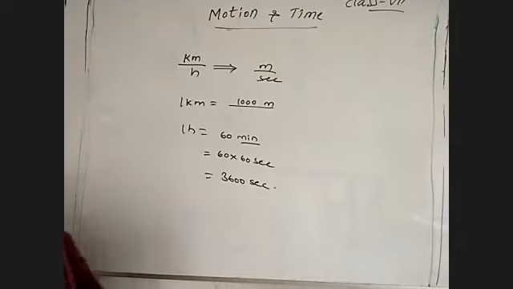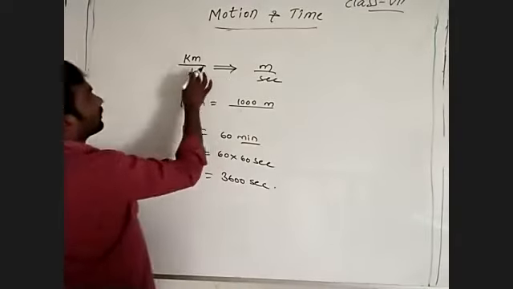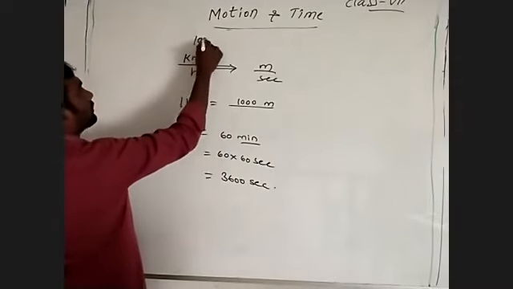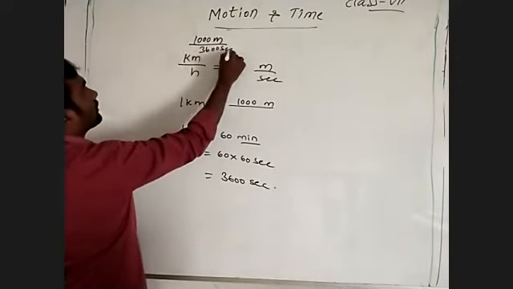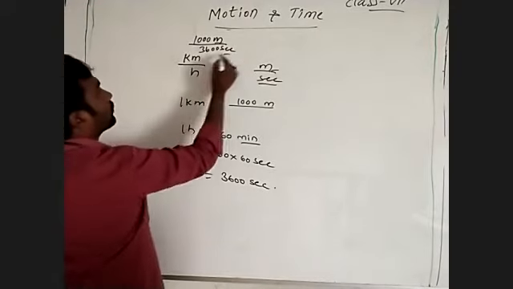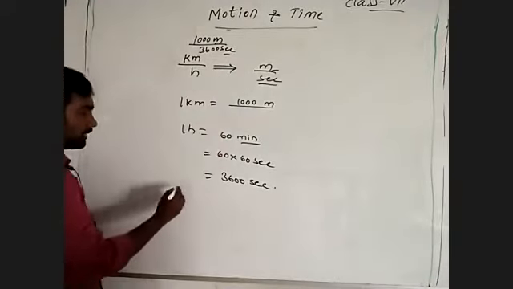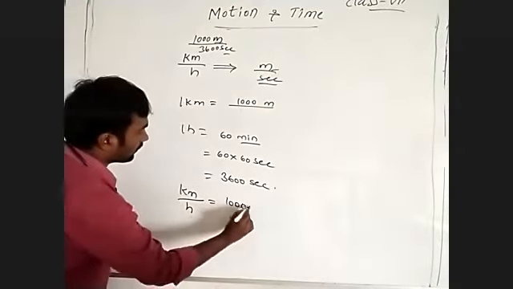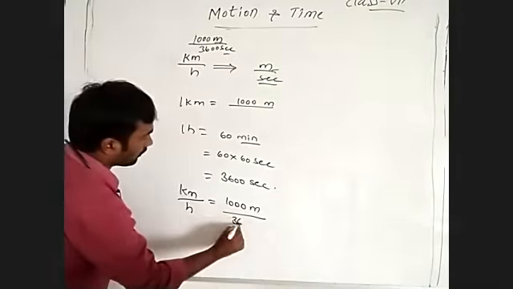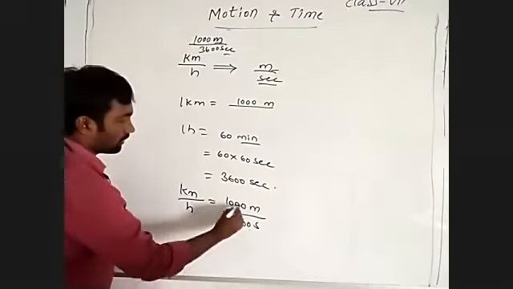3600 seconds. So coming to that, 1 kilometer how much? 1000 meters. 1 hour is 3600 seconds. To convert kilometer per hour to meter per second, 1 kilometer per hour we write as 1000 meters by 3600 seconds.